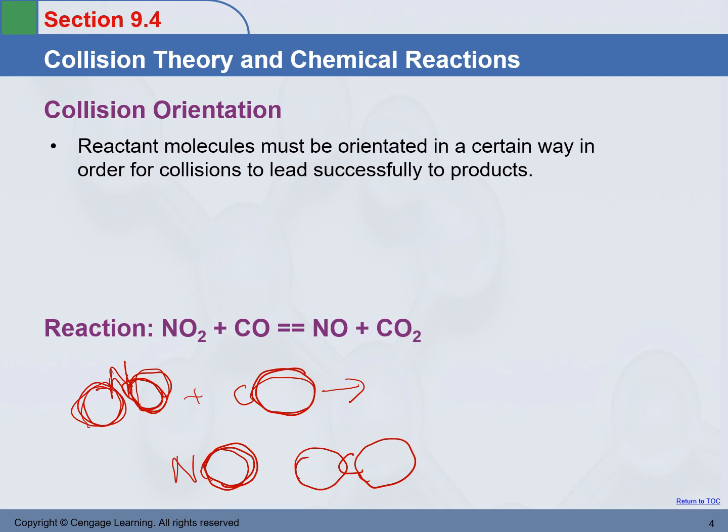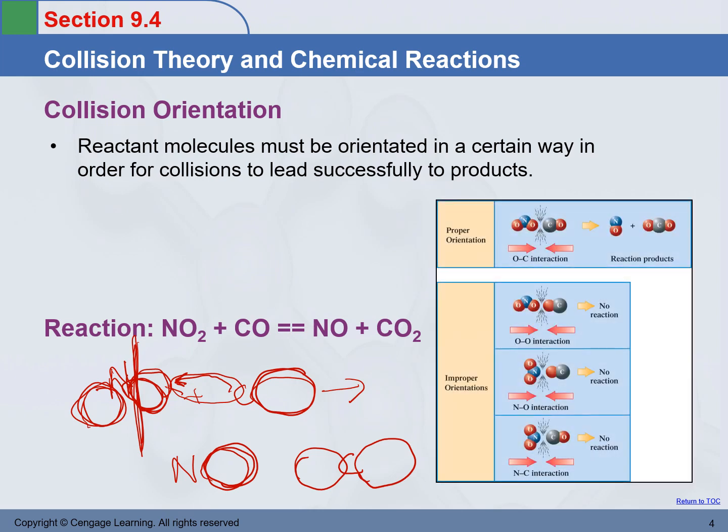In order for this reaction to take place, carbon must come into contact with the oxygen in the nitrogen dioxide so that they can form a bond between the two, and the other bond can be broken. Do you understand what I'm trying to say? Maybe this picture can give us a better explanation.